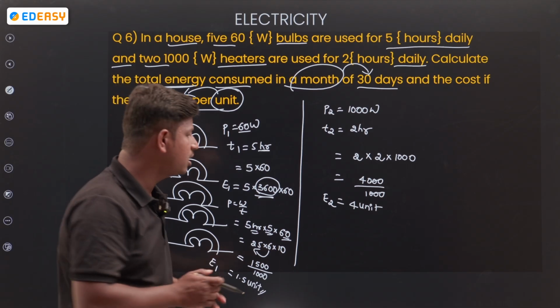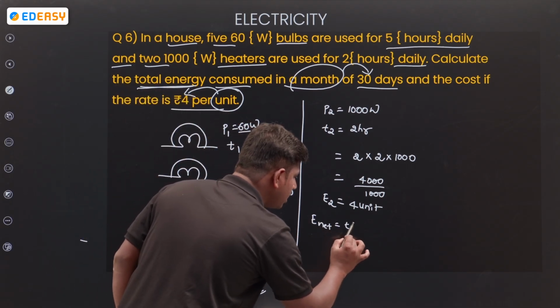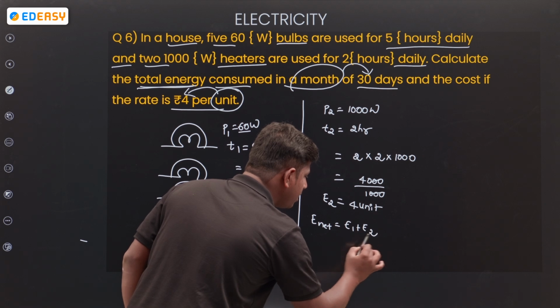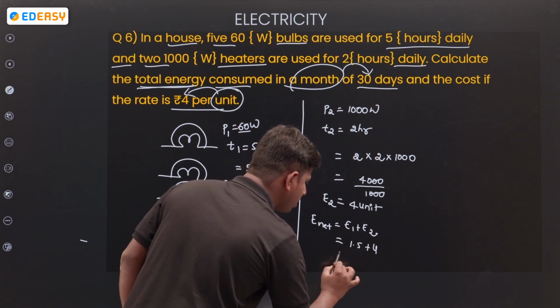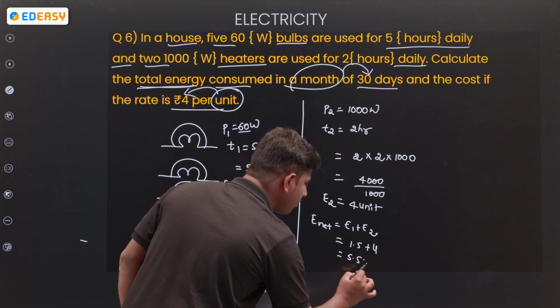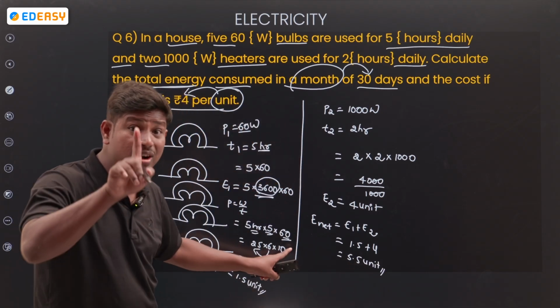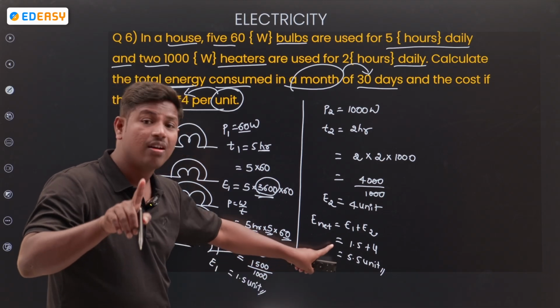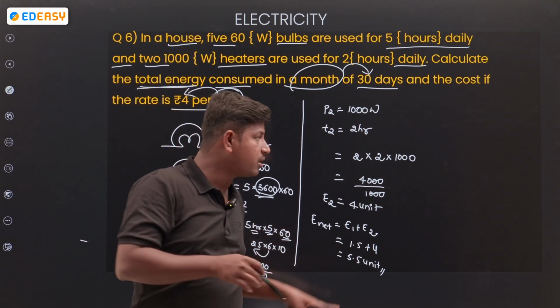Then E net, the total energy, is equal to E1 plus E2. E1 is 1.5, E2 is 4, totally 5.5 units of current. This is for one day. Total energy in a day is 5.5 units.